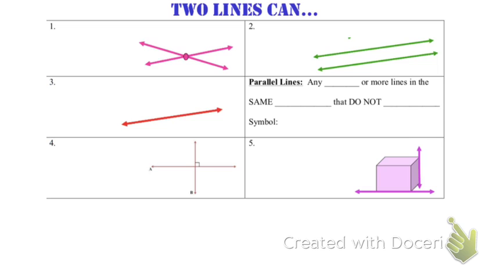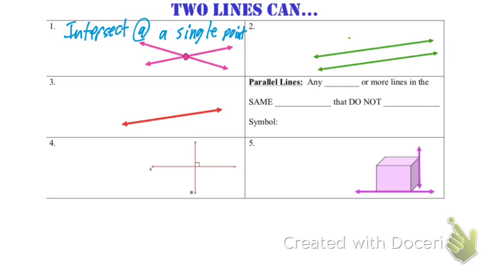Continuing on. If you have two lines, we can have some different options with them. The first option is they intersect. They intersect at a single point. Two lines can just intersect at a single point. And these aren't intersecting in any special way. They're just intersecting.